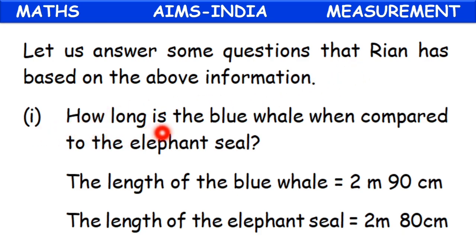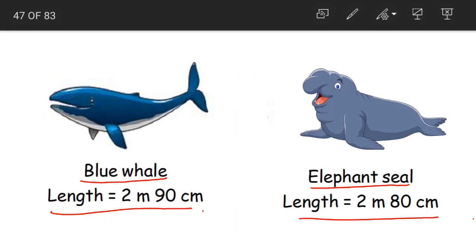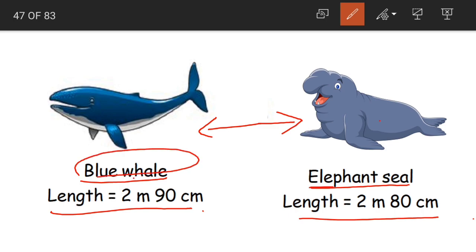The first question is, how long is the blue whale when compared to the elephant seal? Now we have to compare these two animals, blue whale and elephant seal. So we have to find out how long our blue whale is than our elephant seal. When we are comparing and we want to find out how long or how short one is from the other, what do we do, children? We subtract. Yes, we subtract both the given lengths. The higher length here is 2 meters 90 centimeters and the lower length is 2 meters 80 centimeters.